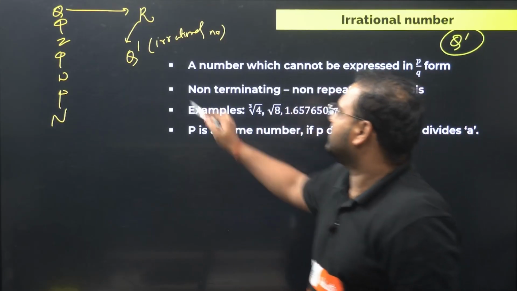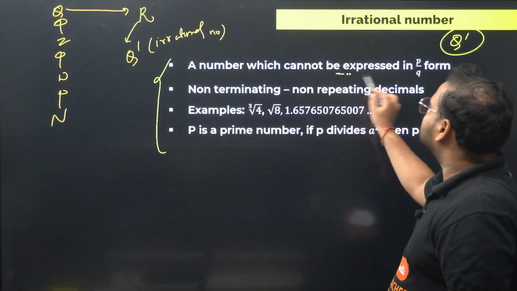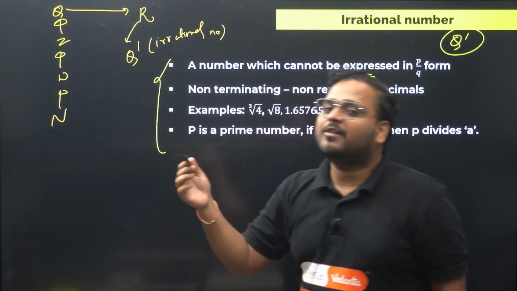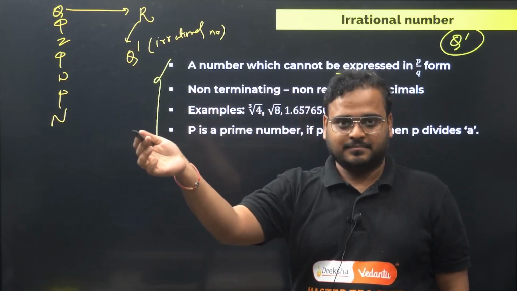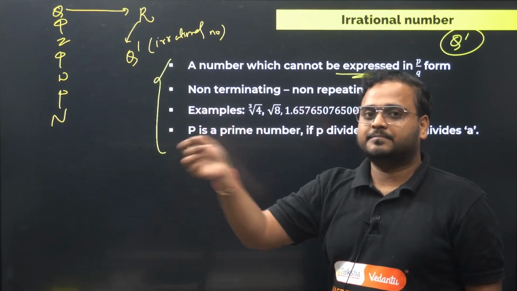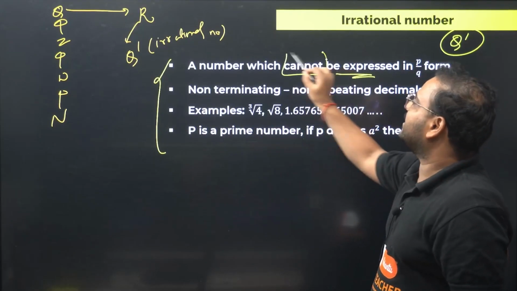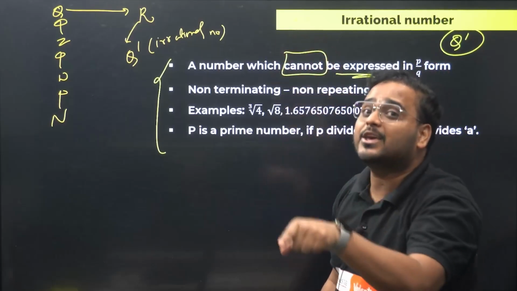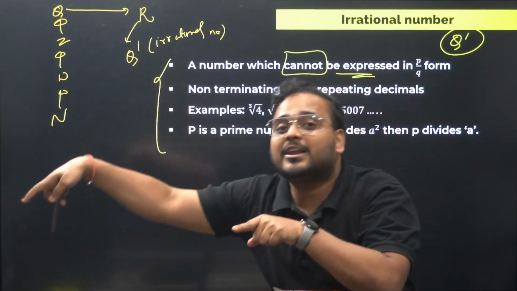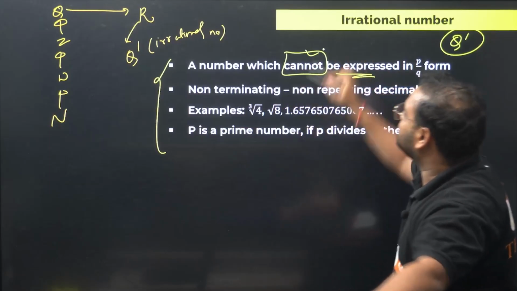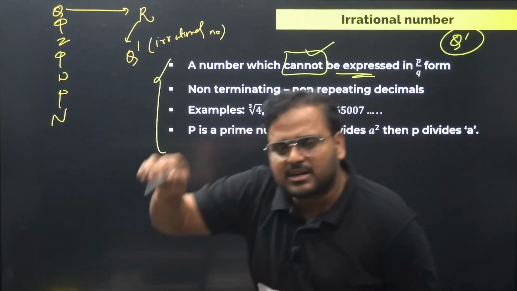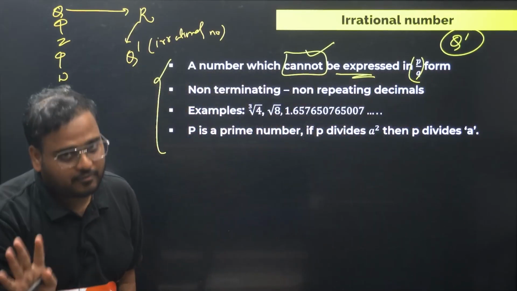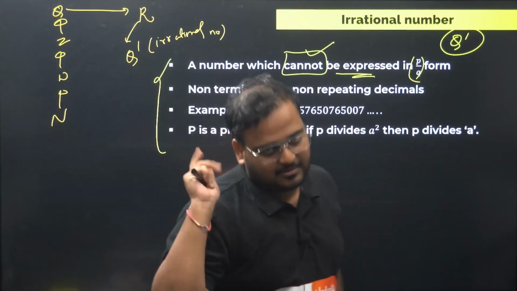And there come 4 points for this. A number which cannot be expressed in the form of p by q. Remember, when we learned the definition of rational, we said a number which can be expressed in the form of p by q is rational, where p and q are integers and co-prime. In this case, the word can becomes cannot be. Whatever numbers we cannot write in the form of p by q are irrational. First thing. Is it over? Of course not.